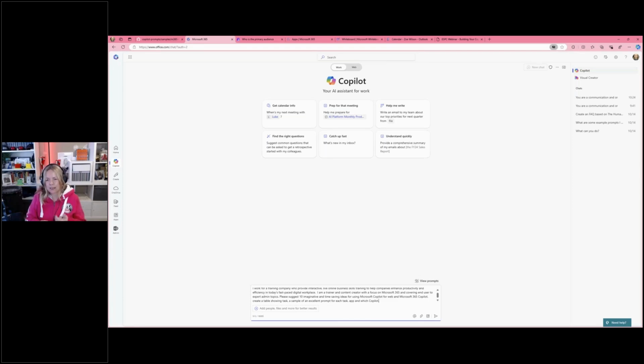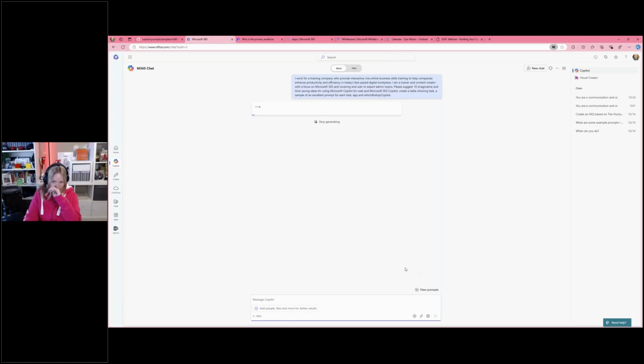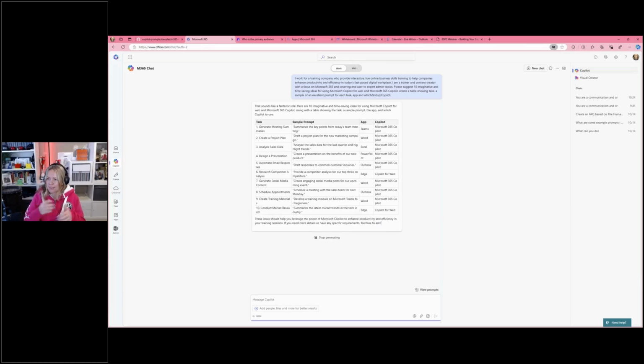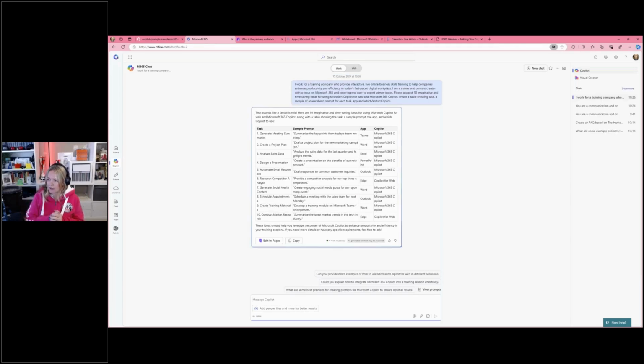Please suggest 10 imaginative and time-saving ideas for Microsoft Copilot for Web and Microsoft 365 Copilot, creating a table showing a task, a sample of an excellent prompt for each task, app, and which Copilot it refers to. So let's just give this a few seconds to run. And you can see these prompts are obviously not as detailed as the ones that I'm showing you, but this is giving you some prompts to get started.